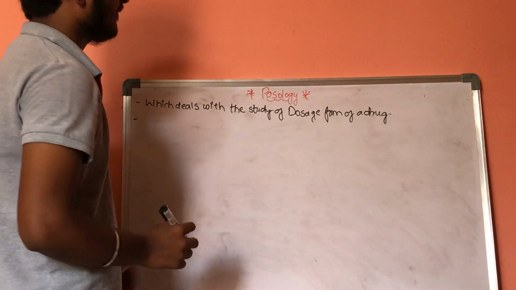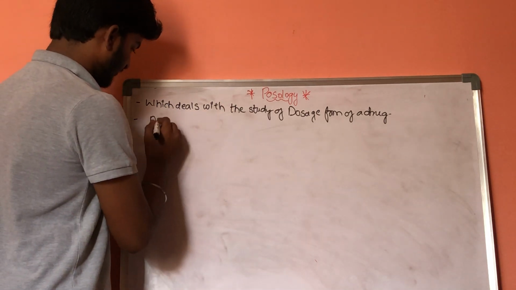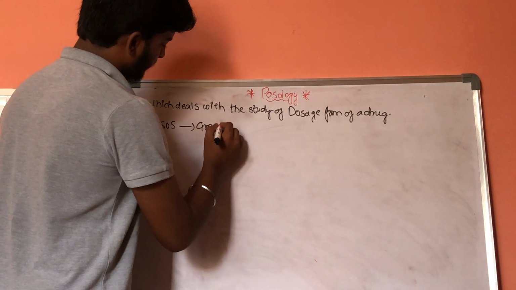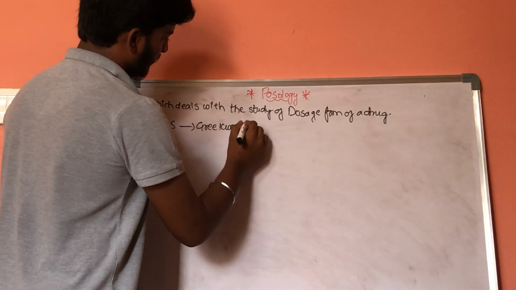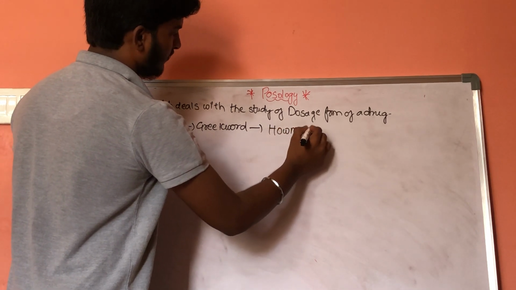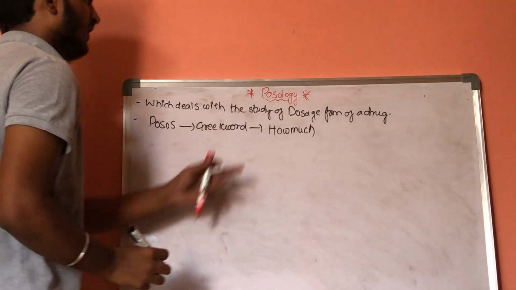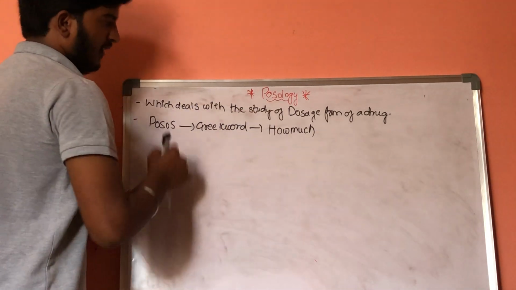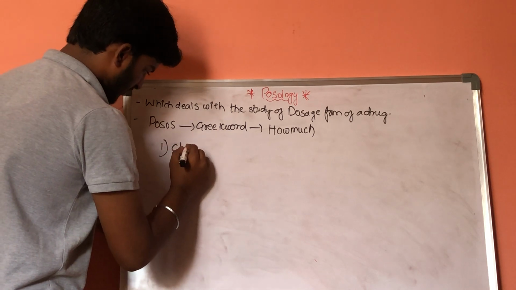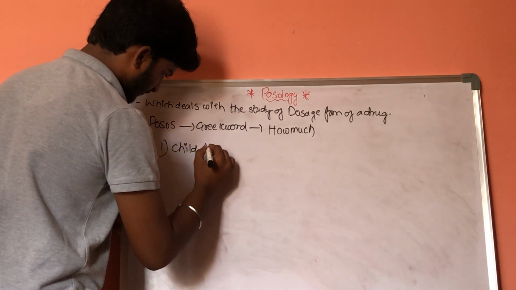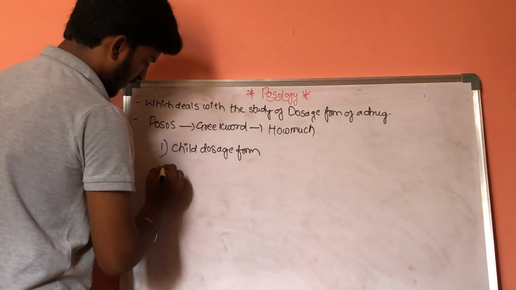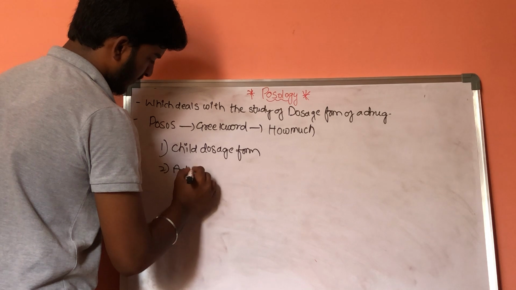This posology came from the word poses. It's a Greek word which means how much. Now, in this posology, we will learn two kinds of dosage forms. One is child dosage forms. The other one is adult dosage forms.